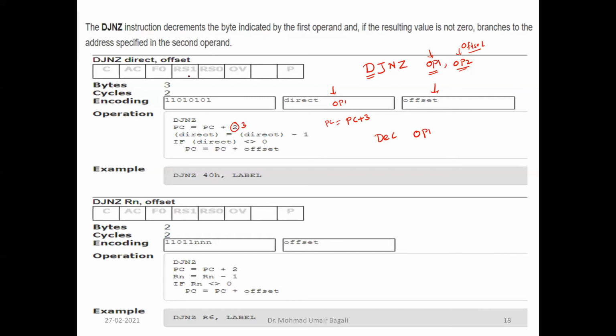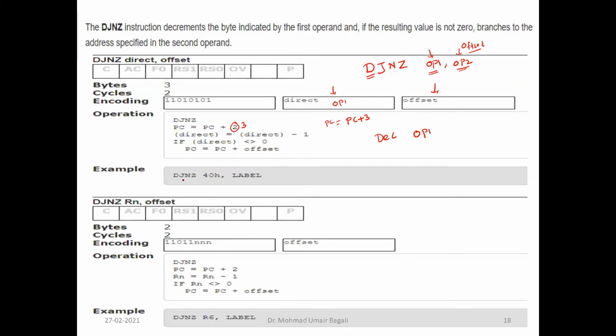Then it will decrement the operand 1 value. Operand 1 is in direct memory addressing mode, so it will go to the memory location whose address is given in the instruction itself. That memory location's content it will decrement by 1, and again store back into the same memory address. That content is now compared with 0. If it is non-zero, then only it will jump, otherwise it will go to the next immediate instruction.